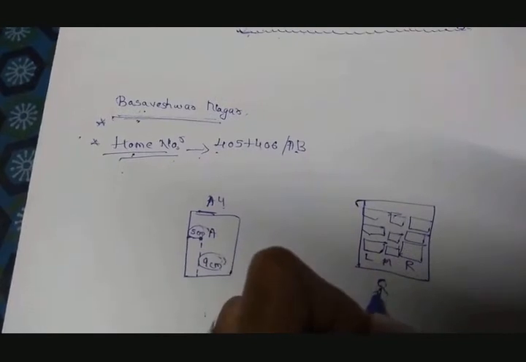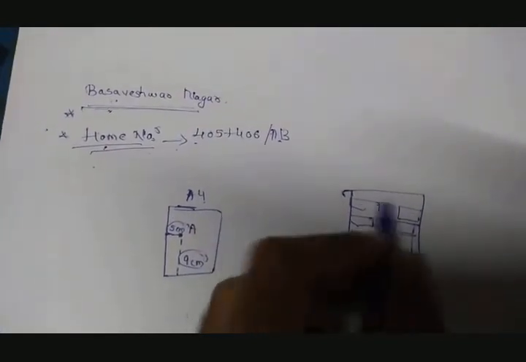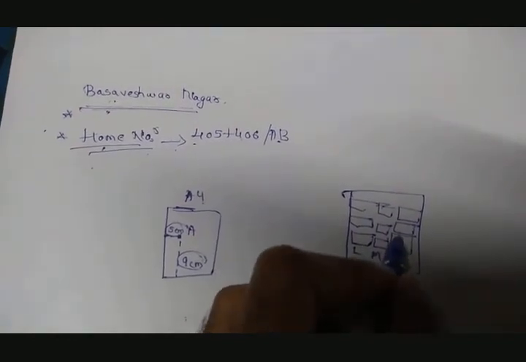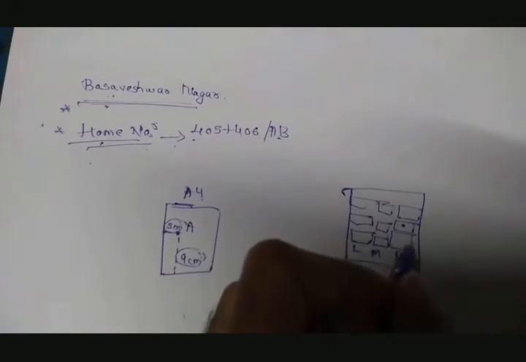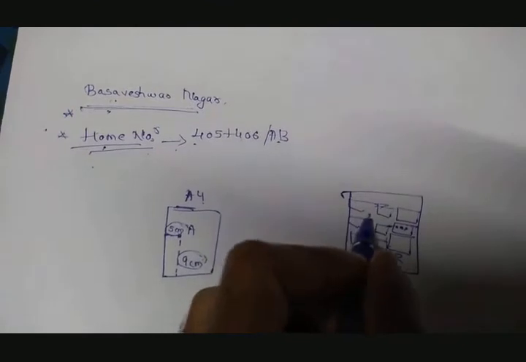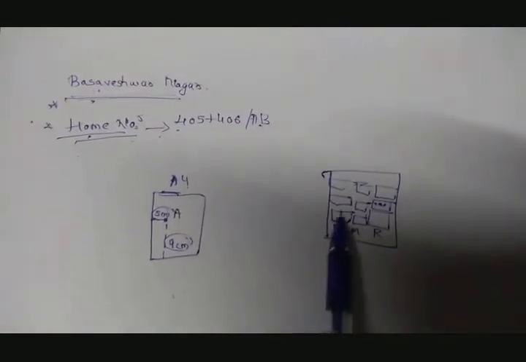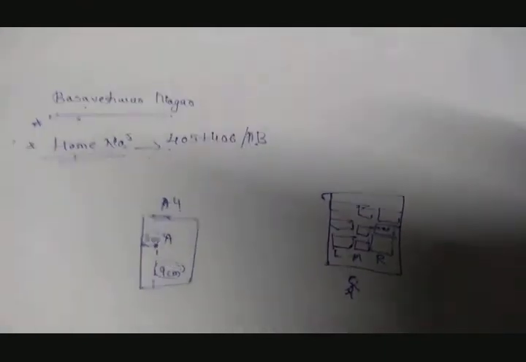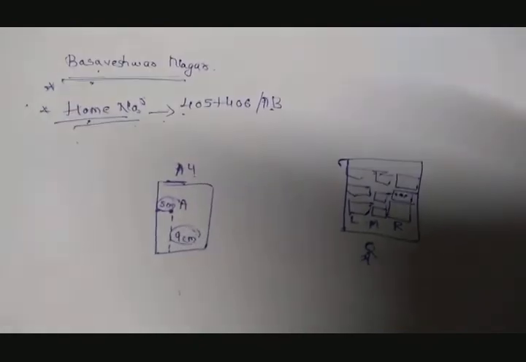If I want to ask a question to any person in this class, I will say bench number 2, third boy. Bench number 2, middle boy. Bench number 3, second boy. So I will be using two coordinates, right? That is, the left side, the middle side, or the right side. So that was your homework.